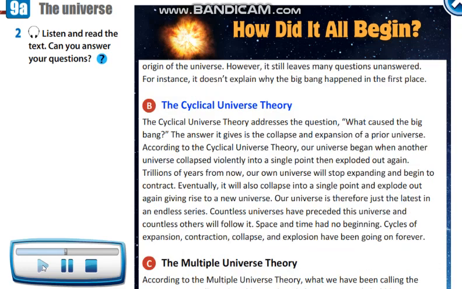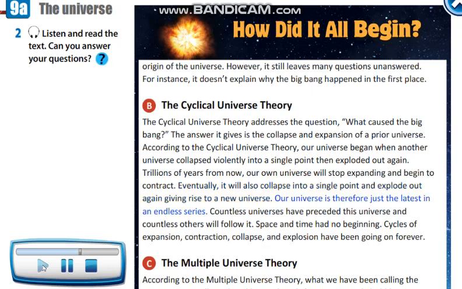The Cyclical Universe Theory. The Cyclical Universe Theory addresses the question, what caused the Big Bang? The answer it gives is the collapse and expansion of a prior universe. According to the Cyclical Universe Theory, our universe began when another universe collapsed violently into a single point, then exploded out again. Trillions of years from now, our own universe will stop expanding and begin to contract. Eventually, it will also collapse into a single point and explode out again, giving rise to a new universe.